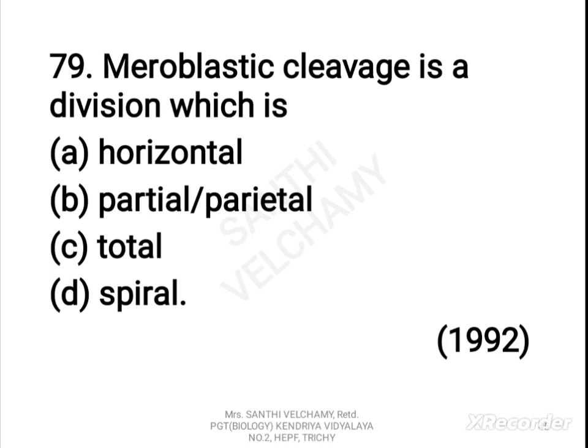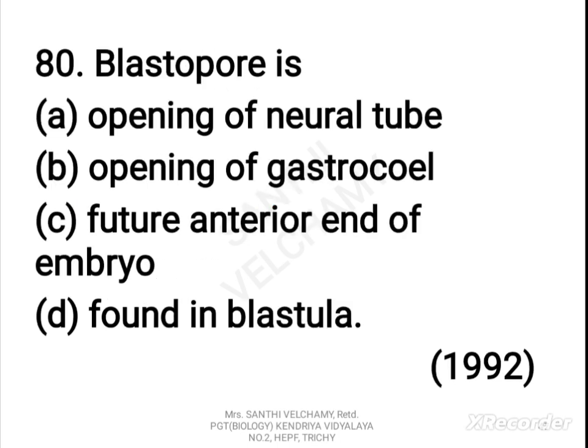Next one. Meroblastic cleavage is a division which is: A. horizontal. B. partial or parietal. C. total. D. spiral. The correct answer is B. Partial or parietal. Next one. Blastopore is: A. opening of neural tube. B. opening of gastrocoel. C. future anterior end of embryo. D. found in blastula. The correct answer is B. Opening of gastrocoel.